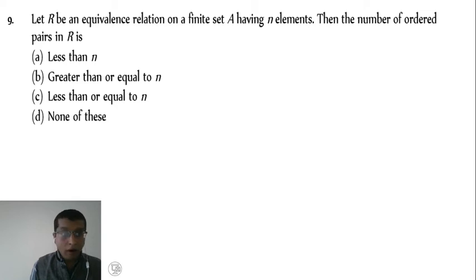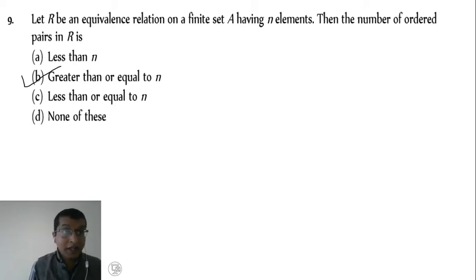Then the number of ordered pairs in R is. Okay, so which is the correct answer here? Equivalence relation means the number of ordered pairs must be greater than or equal to n in order to satisfy an equivalence relation.